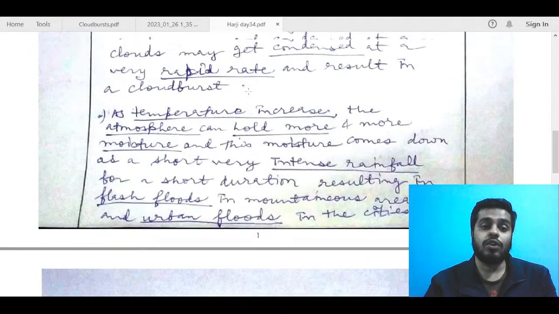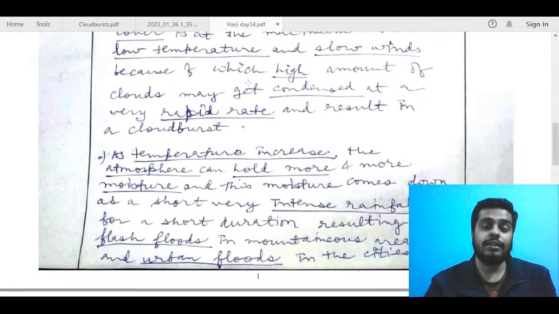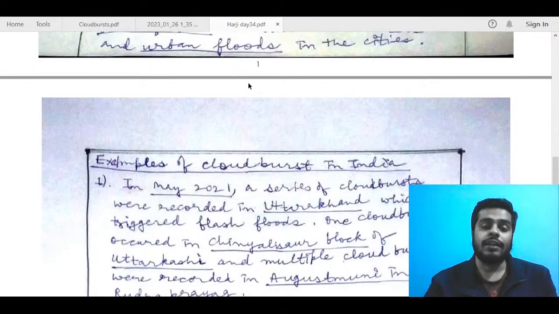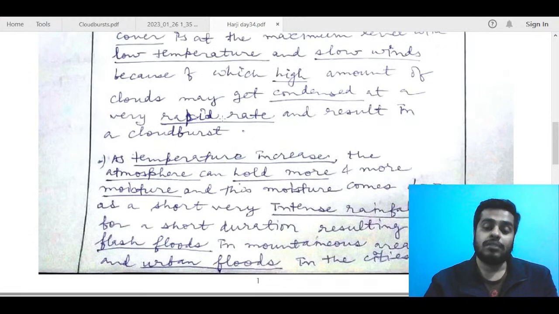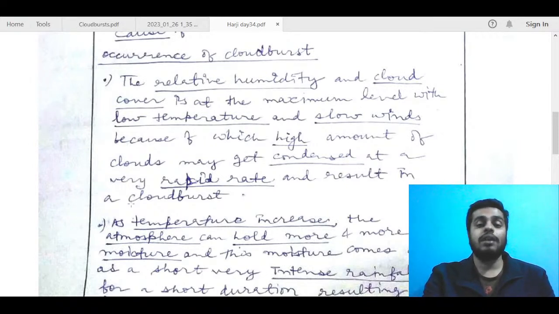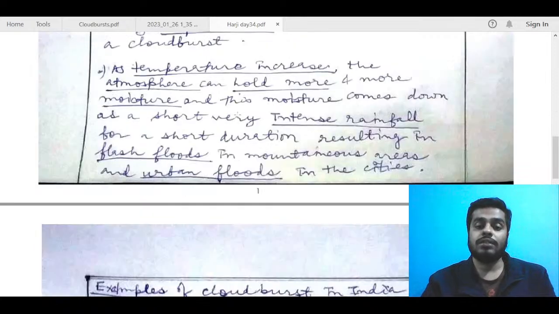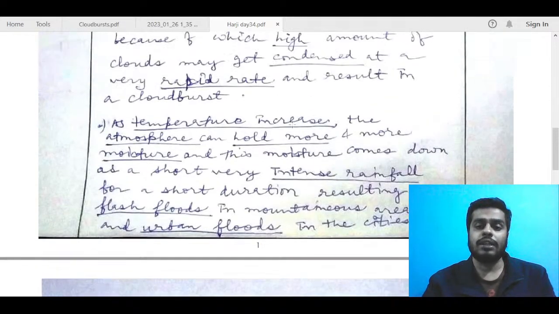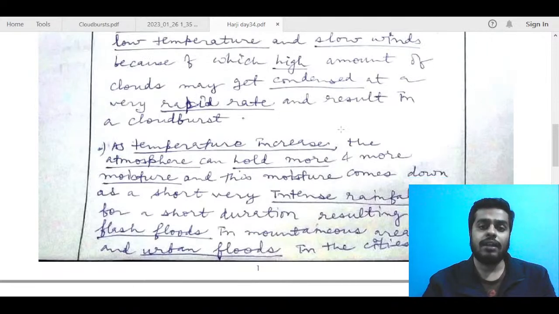And also, since you're talking about occurrence, I guess mention the Himalayan regions and most of the states affected. In one point you can talk about the problem of the Himalayan region, or why it occurs more in the Himalayan region. One is because of this orographic lift phenomenon, and the other because of climate change. IMD has also been saying that the frequency of cloudburst is going to increase in this region, and in India it mostly occurs in that region. So when you are talking about occurrence, try to include that part. Somewhere you have written about mountainous region, I guess, so you can just include Himalayas in that.